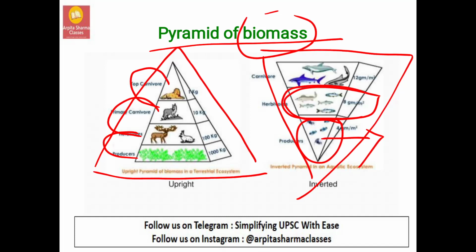Now consider there is a whale over here, the top carnivore. Even half of the weight of that whale will be equal to maybe all the producers you can take in that ocean. So it is always inverted in the case of an aquatic ecosystem.